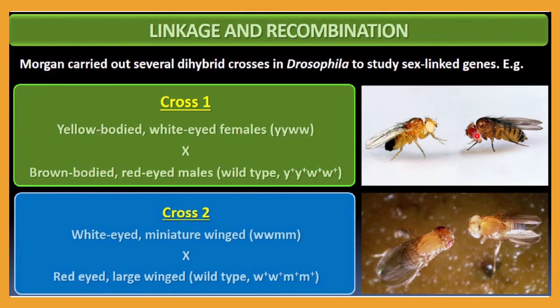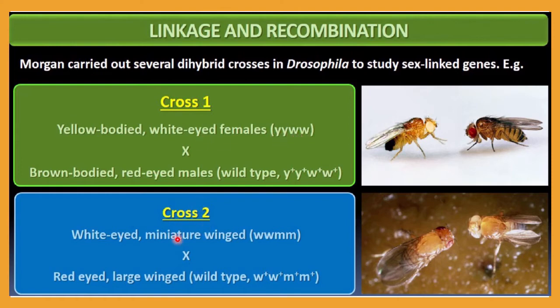Brown-bodied and red-eyed. So this yellow-bodied, white-eyed female was crossed with the brown-bodied, red-eyed male. This male is a wild type, and if it is wild type, then it is indicated with a plus sign here. So you must remember what a plus sign is. The plus sign indicates the dominant one, and without the plus sign it indicates the recessive one.